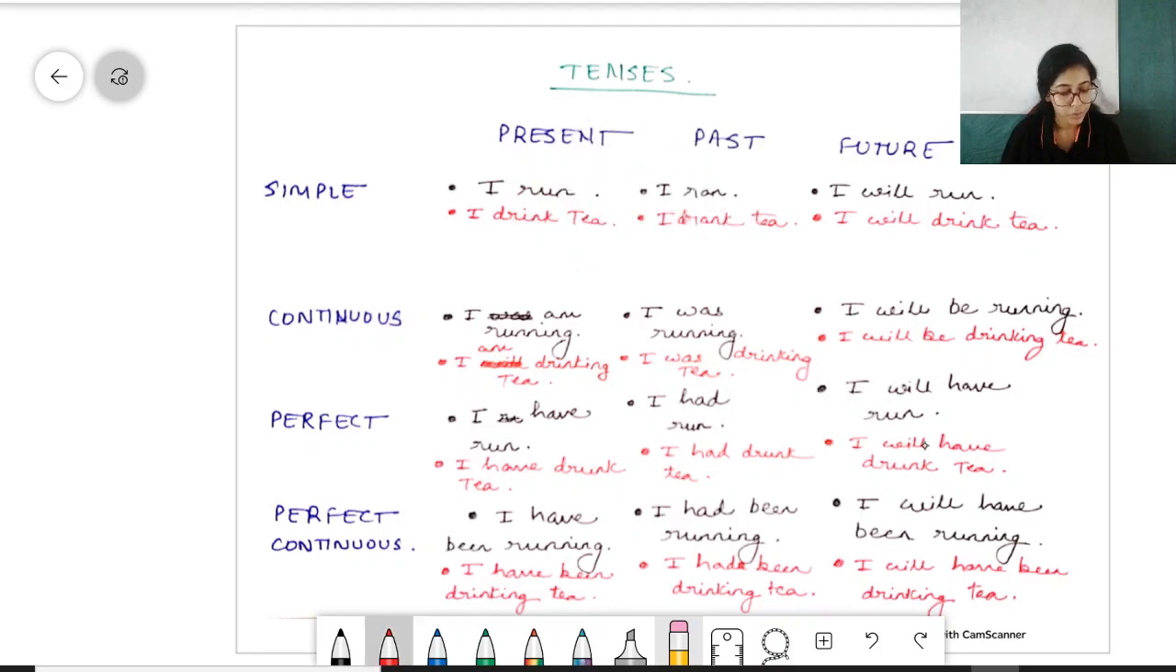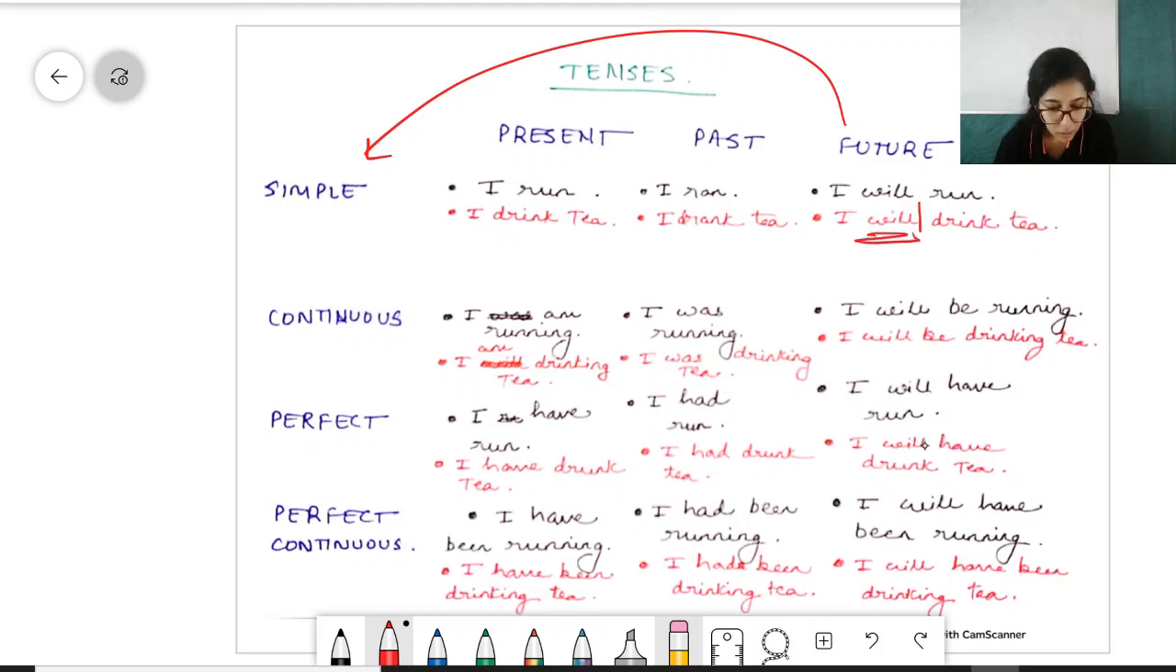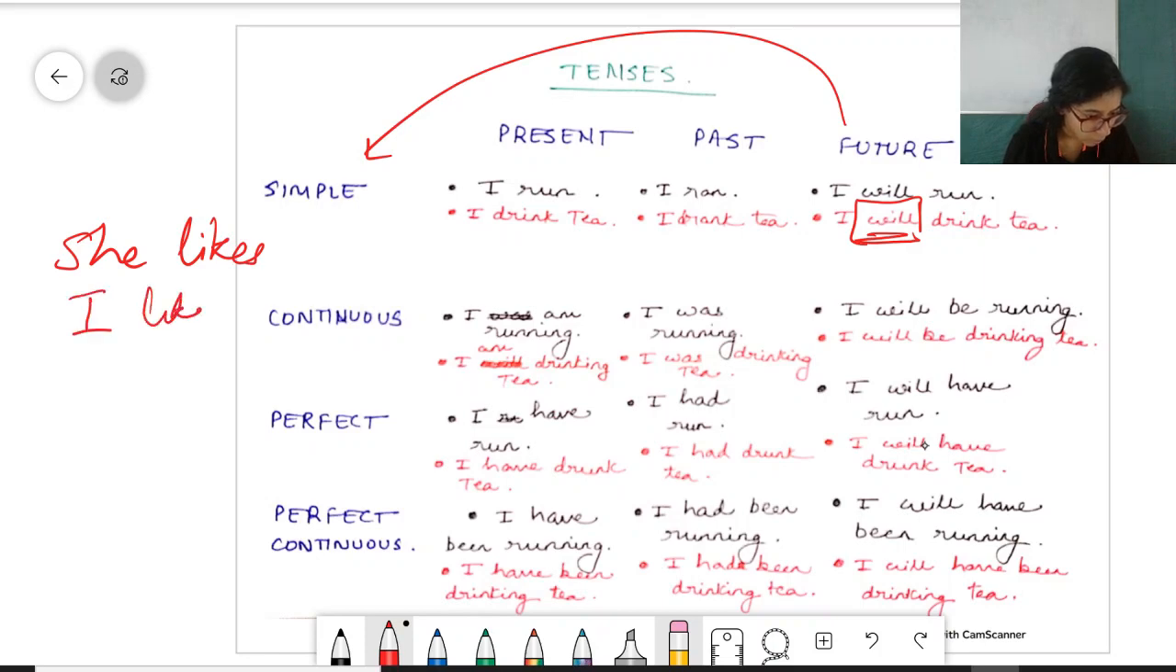Now coming to future simple. Remember how we say it: future simple, past simple, present simple. Future simple is also, just as the name says, simple, and only a will adds. See, I will drink tea. Present was I drink tea. I do this, I do that, or she runs, or she likes flowers, which is also present tense. And I said she likes and I like.